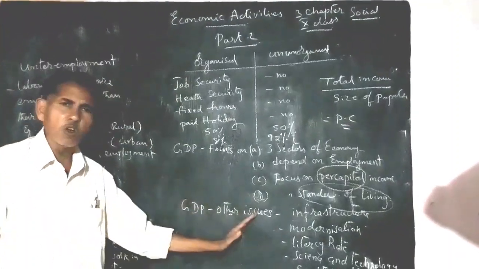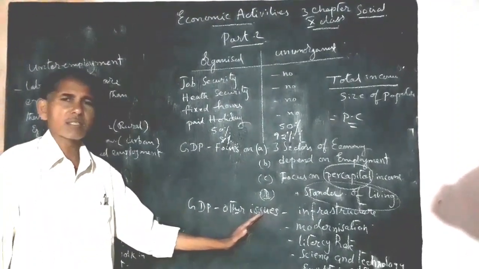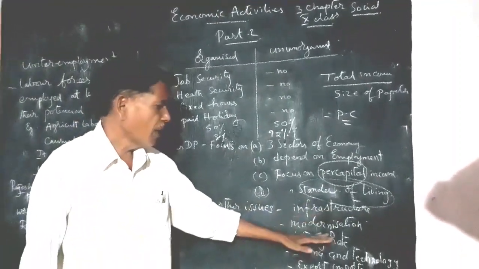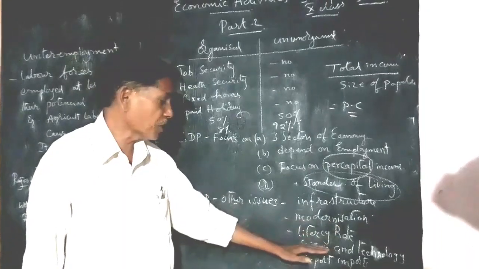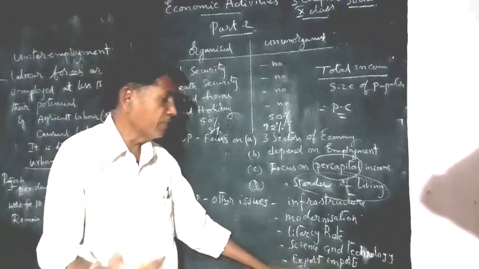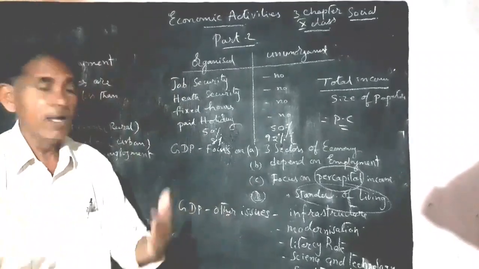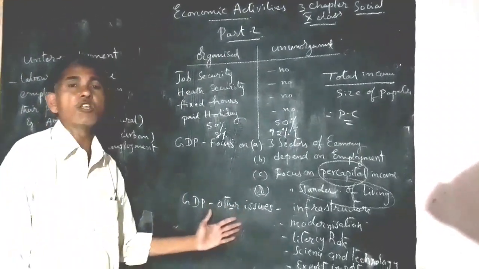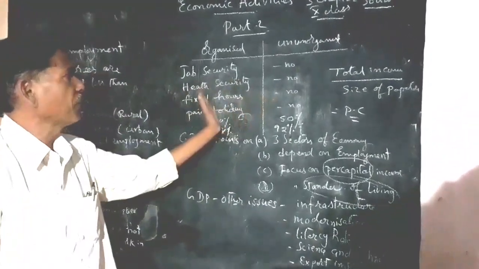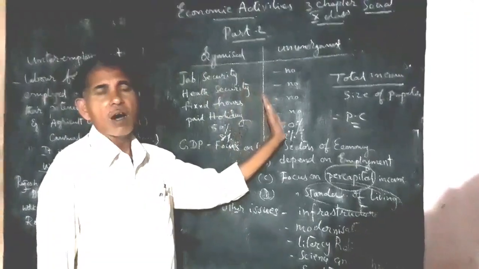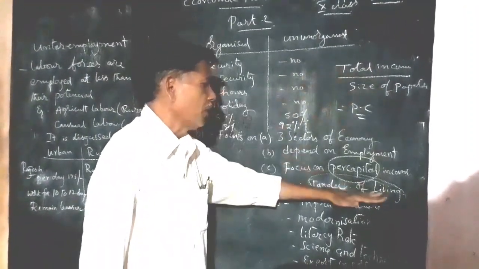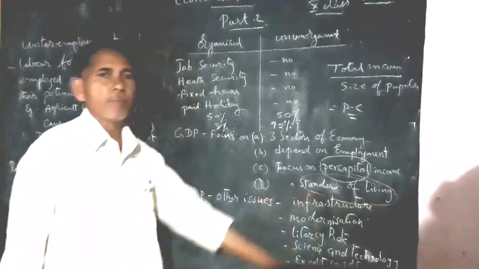But GDP raises some important strategies. What are those issues? Infrastructure is most important, modernization is also important, literacy rate is important, science and technology are also important, imports and exports are important. These are some of the strategies and the focus of the GDP. These are the differences between the two categories of sectors, organized and unorganized sectors. These are only tiny questions. What is per capita income? What is standard of living?